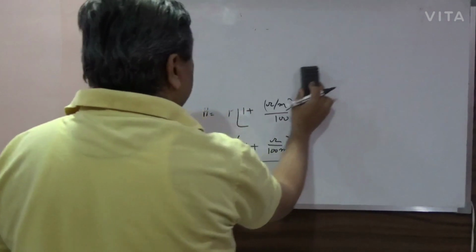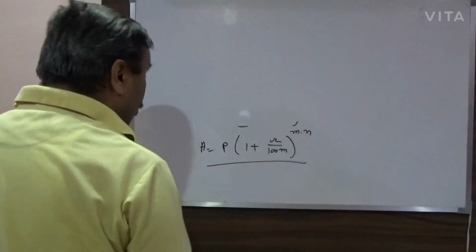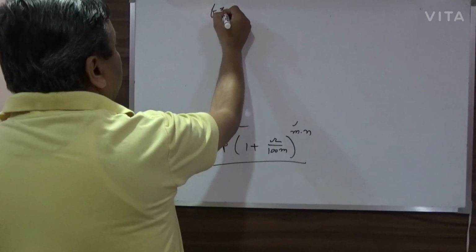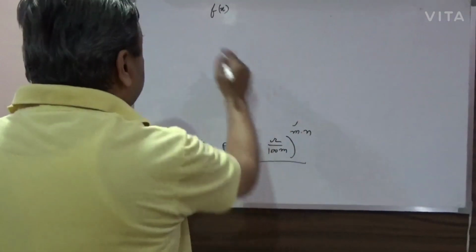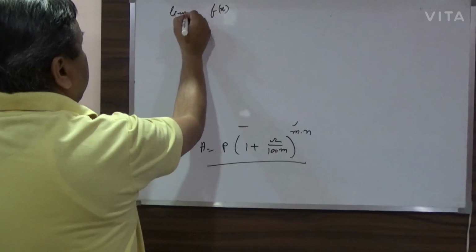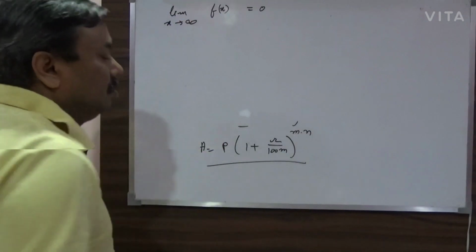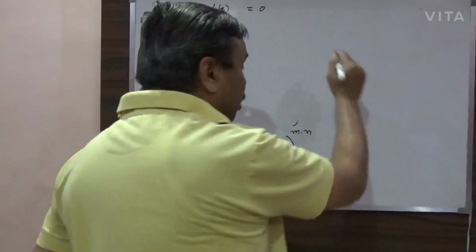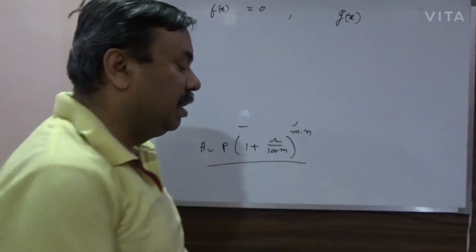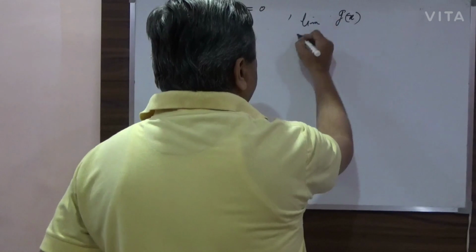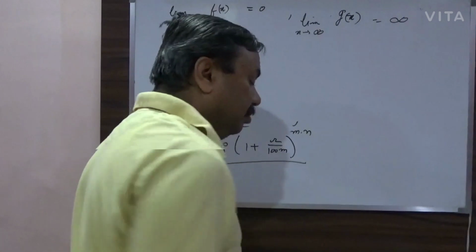In limits, you have seen that if there are two functions, one is f(x), such that limit x tending towards infinity of f(x) is equal to 0, and there is another function g(x), such that limit x tending towards infinity of g(x) is equal to infinity.